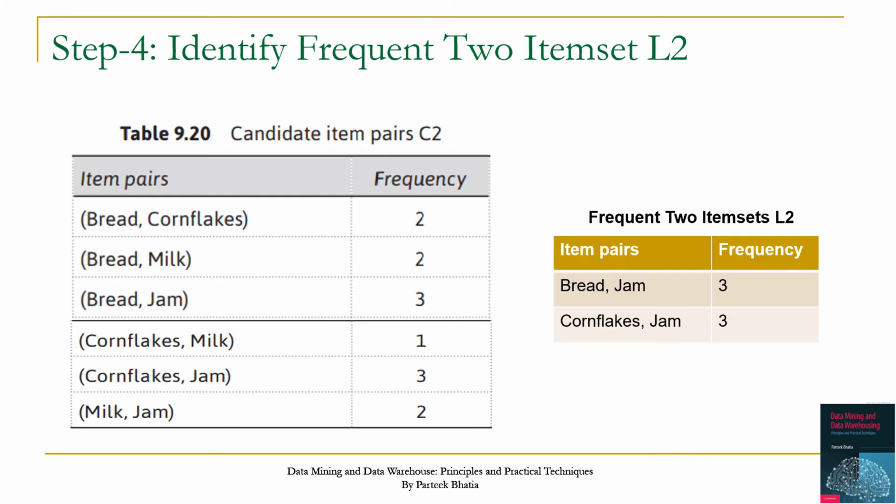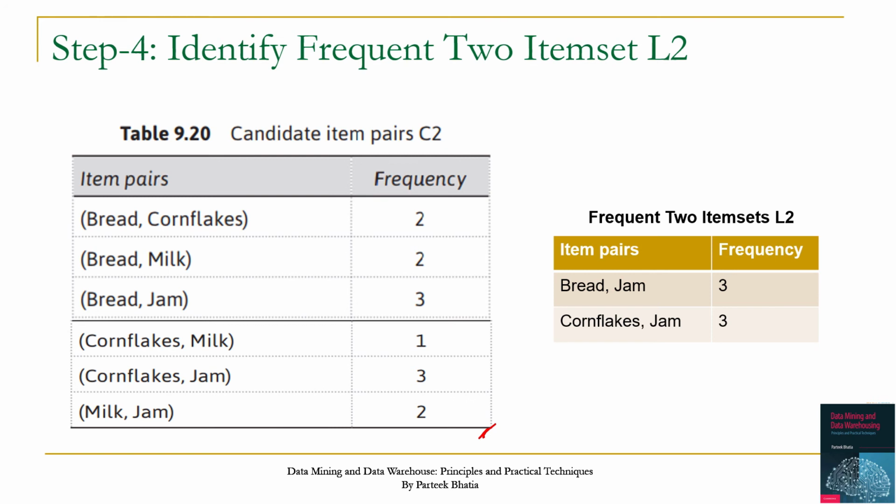In step 4 we have to identify frequent 2 item sets. We know that these are those with frequency more than or equal to the threshold value of support. Here our threshold value of support is 2.5. So we should only consider those item pairs where frequency is 3 or more. This is the frequency of each item pair in C2.